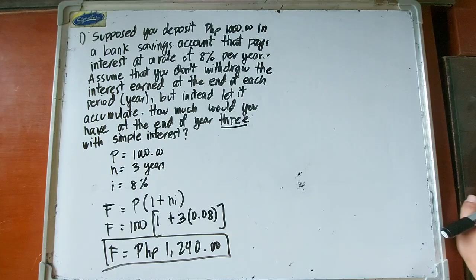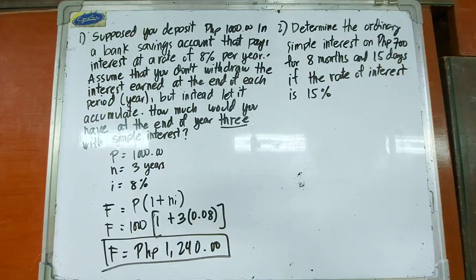Okay, so next, number 2. Determine the simple interest on 700 pesos for 8 months and 15 days if the rate of interest is 15%.